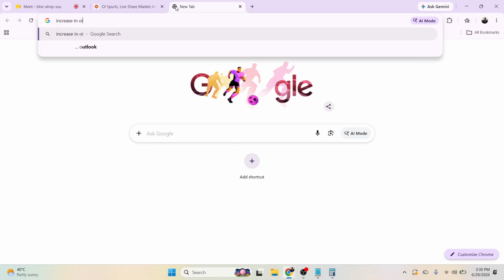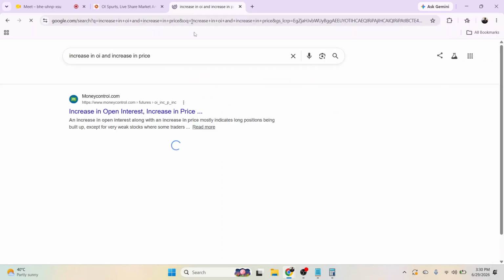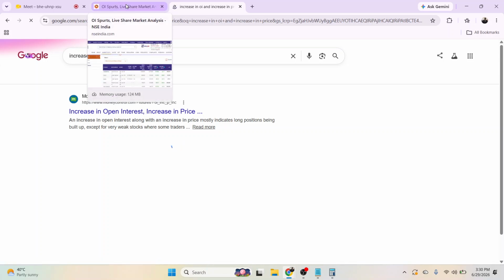Sir, in options open interest, should we see out of the money strike prices or in the money strike prices on the call side and put side? Which one do we need to check for short unwinding, short build-up, or long unwinding, long build-up?